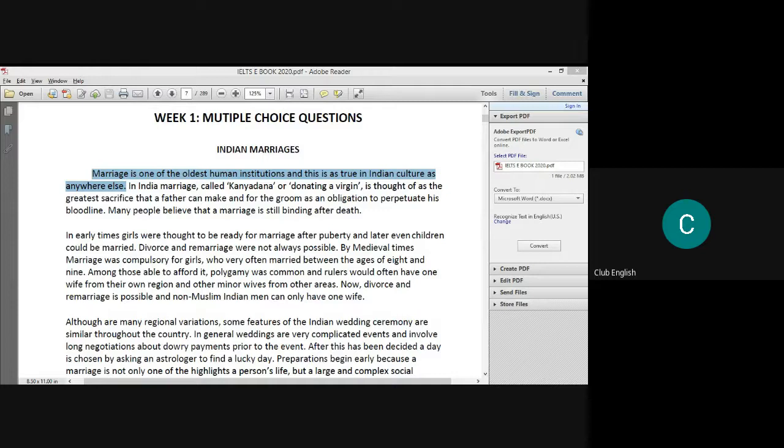So marriage, first of all, this part will be there. Some people would say that marriage is the oldest human institution. No, it is not the oldest. It is one of the oldest, which means out of many, it is one.